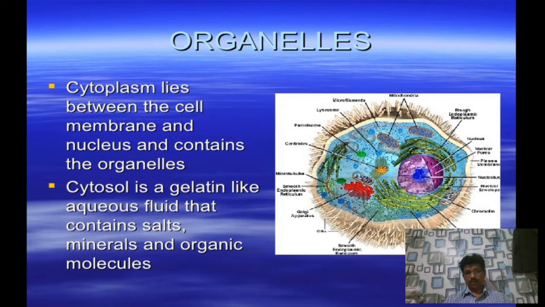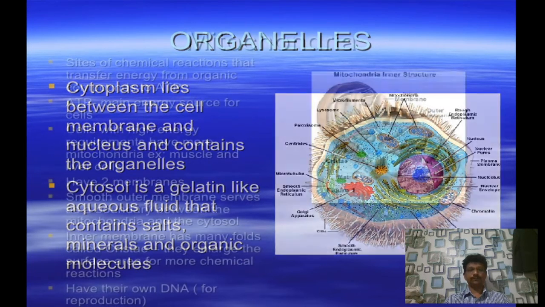Now, the different types of cell organelles found in the cell: mitochondria, lysosome, ribosome, endoplasmic reticulum, Golgi complex, etc. These are the organelles present inside the cell. Cytoplasm lies between the cell membrane and the nucleus and contains the organelles. Cytosol is the gelatin-like aqueous fluid that contains salts, minerals and organic molecules.